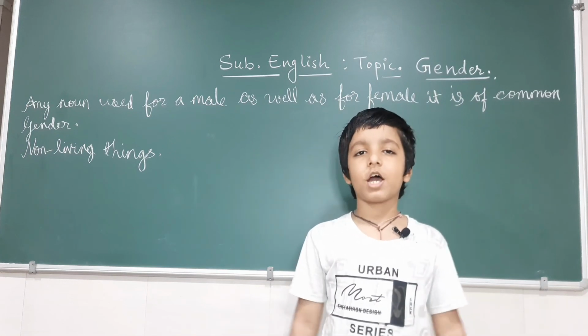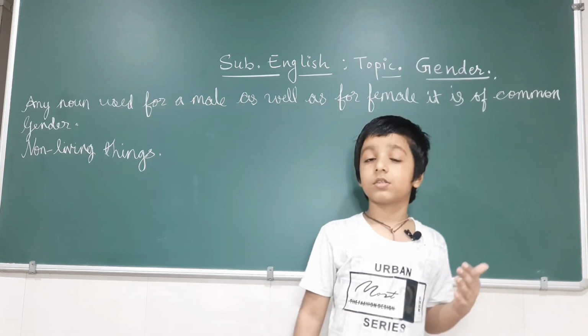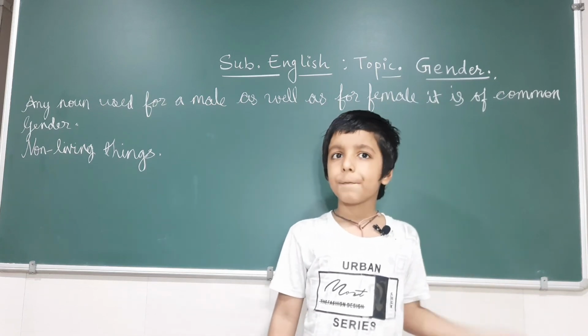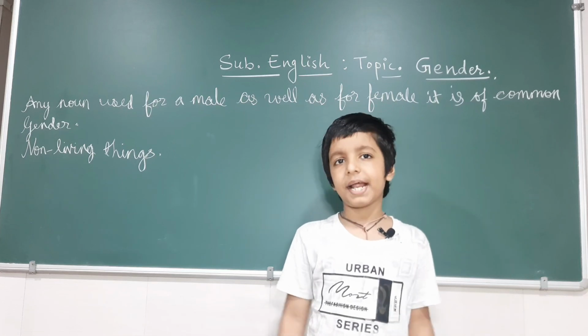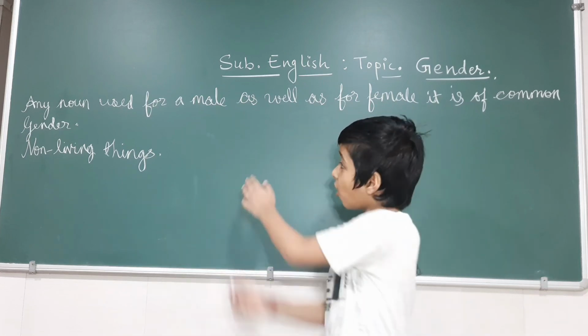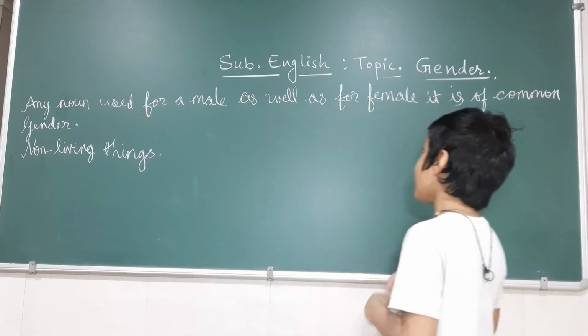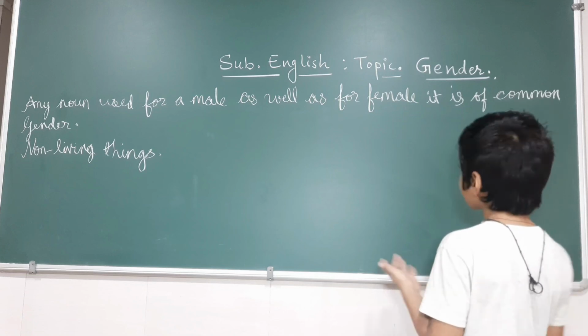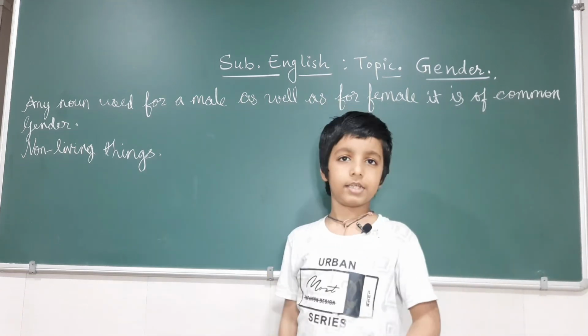So my dear friends, I am repeating from starting till ending four genders: masculine gender, feminine gender, common gender and neuter gender. When a noun stands for a male, it is of masculine gender. When a noun stands for a female, it is of feminine gender. And common gender means any noun used for a male as well as for female, it is of common gender. And neuter gender means non-living things.